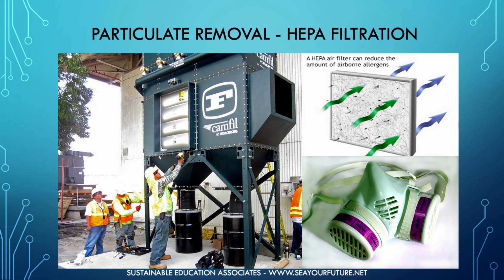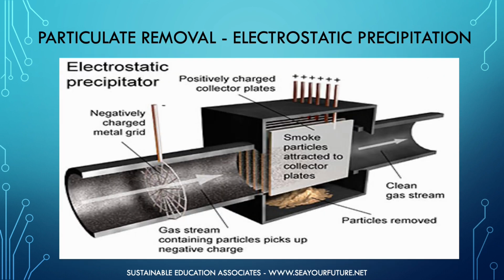Even if air pollution cannot be prevented, it can be removed before going up the smokestack or into the room. Particles can be removed using what are called high-efficiency particulate arrestants, or HEPA filtration systems. Similar to vacuum cleaners, these devices use filters to physically screen out the pollutant particles. Devices known as electrostatic precipitators can also remove particulate air contaminants by charging them electrically and then collecting them on oppositely charged plates. Since gases can pass right through filters and normally cannot be charged, HEPA or electrostatic systems do not work when dealing with VOCs or other gaseous contaminants.